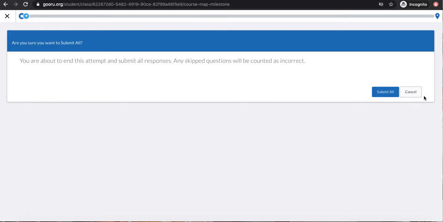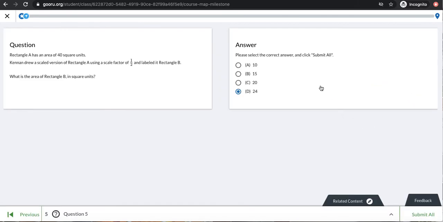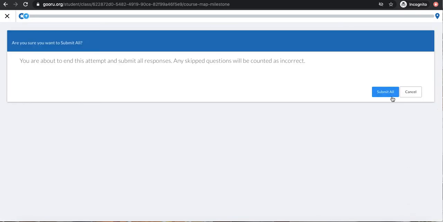If I want to take a look at my answers one more time and double check, I can click Cancel and it'll bring me right back. See, so I can check my answers one more time. But I'm confident. I think I did pretty well, so I'm going to click this blue Submit All button.